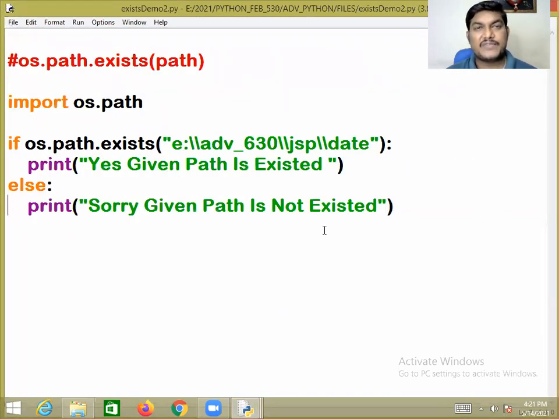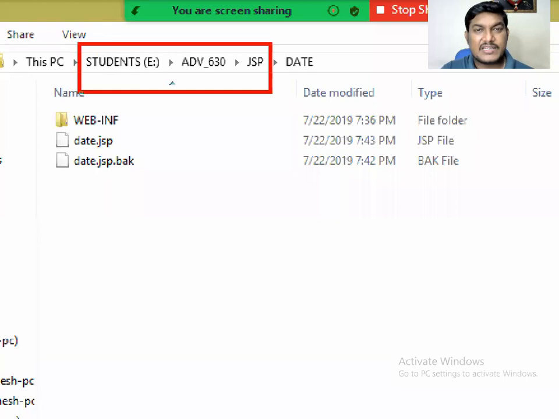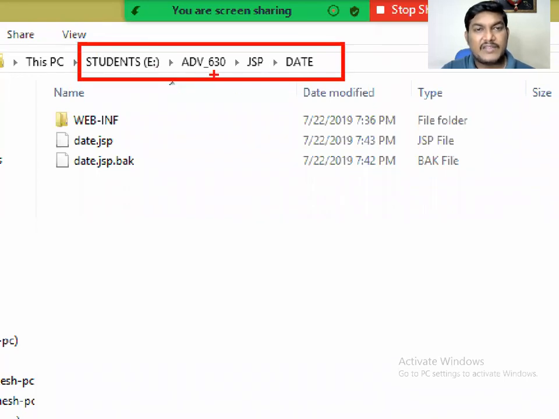But sir, in the same fashion, I would like to ensure whether the specified path is a directory or not. So what is the way you have to write it, sir? Again, my dear lovely friend, notice it. In the E drive, adv_630, instead of JSP, instead of data, I would like to check whether date.jsp exists or not. If it exists, is it a file or not?